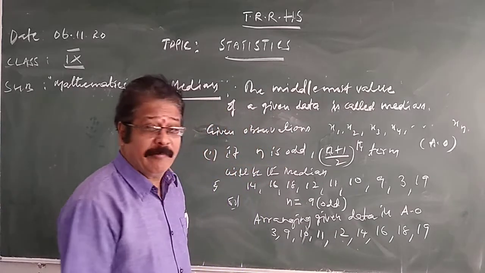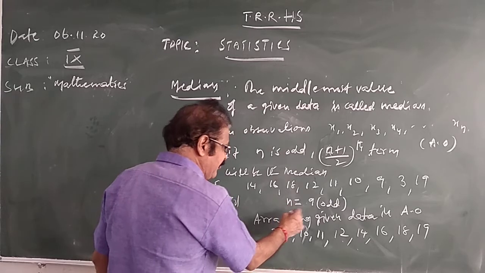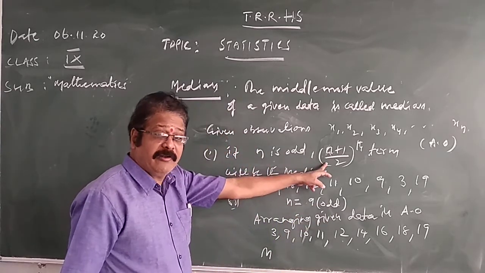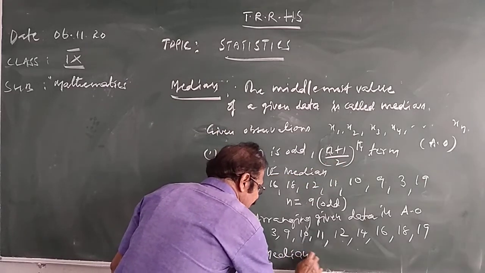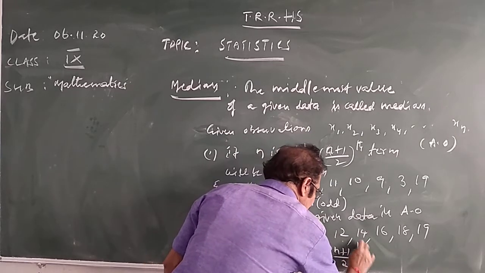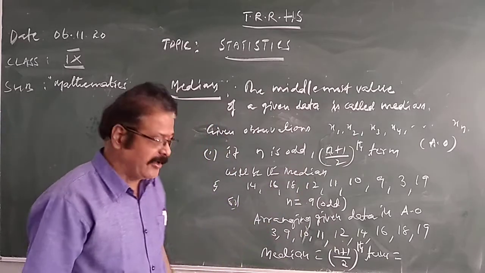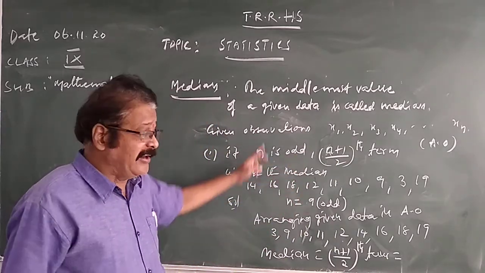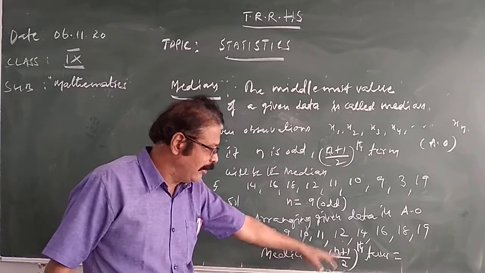Now 9 is the odd number. When the total number of observations is odd, the median is what I told you. When n is odd, the median will be the (n plus 1) by 2 th term. After arranging in ascending order, you just see whether n is odd or even. N is odd. When n is odd, median is equal to (n plus 1) by 2 th term.